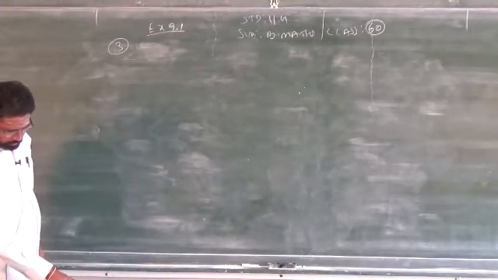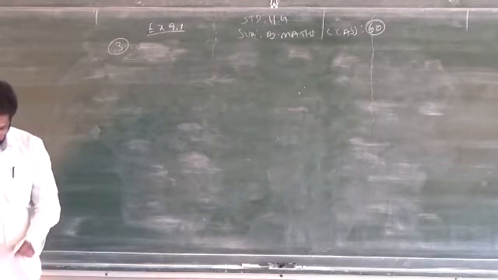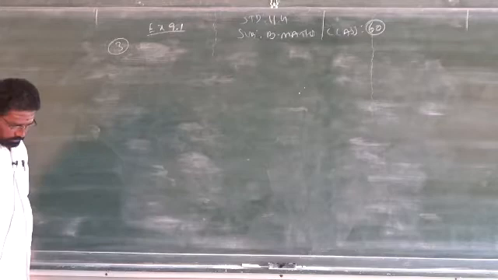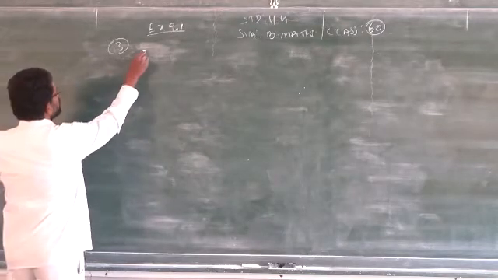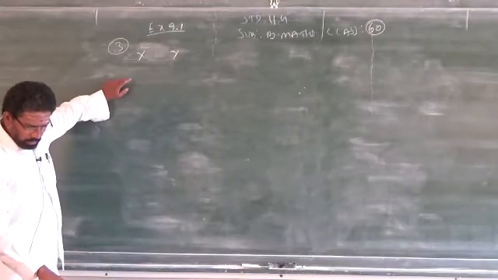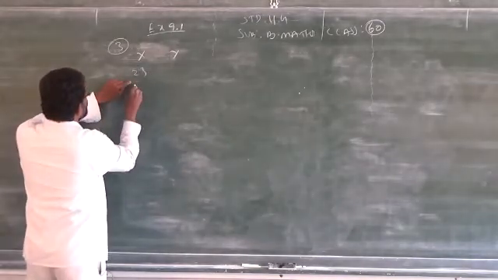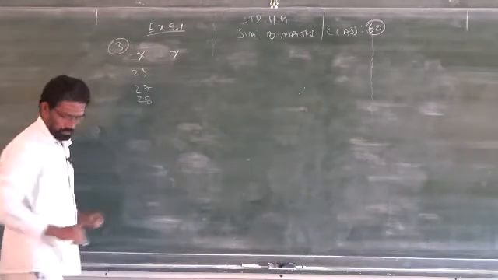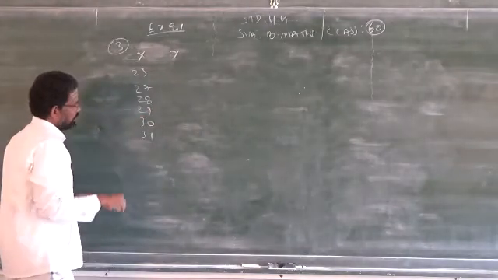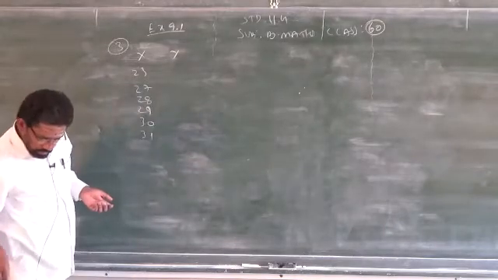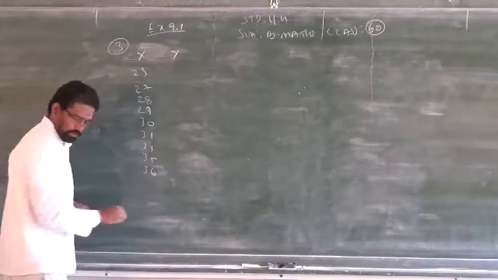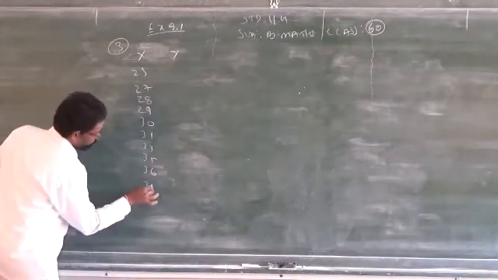What is that? You have to find the solution. Question number 3: first is capital X, capital Y. How many data are given? Under X: 23, 27, 28, 29, 30, 31, 33, 35, 36, 39.